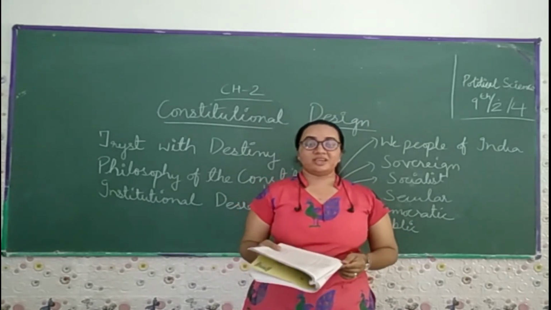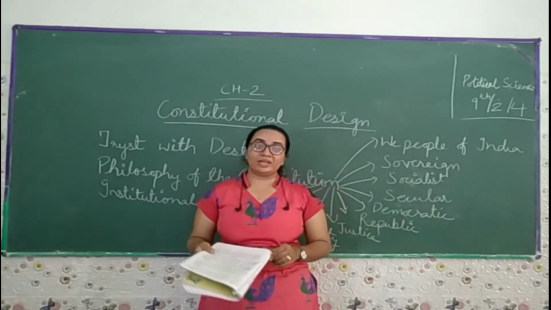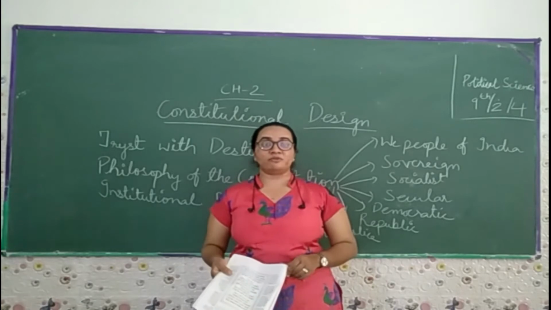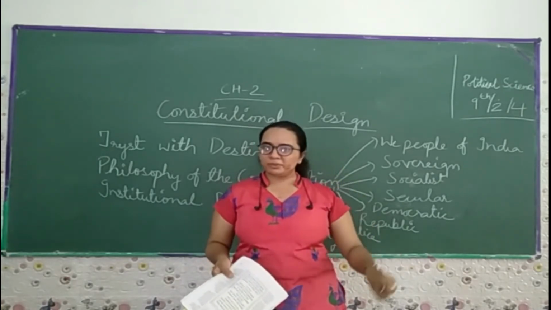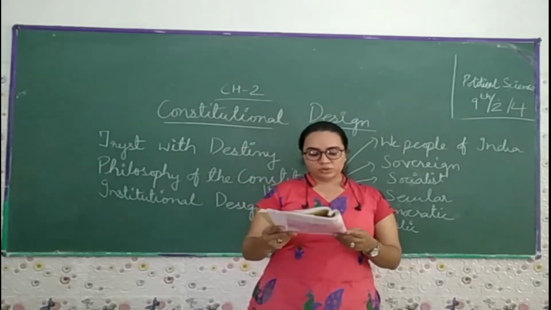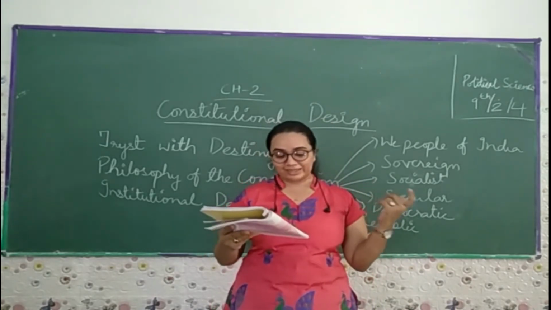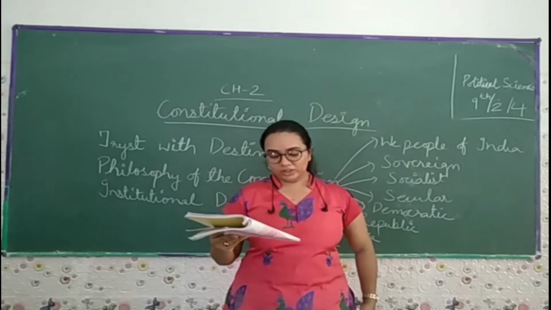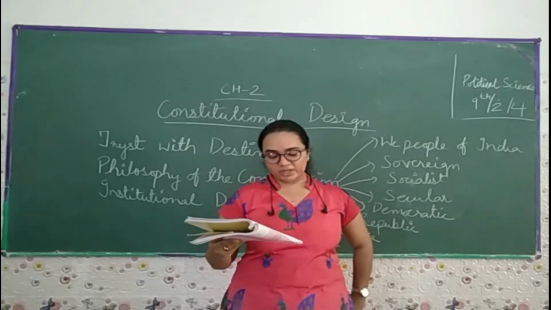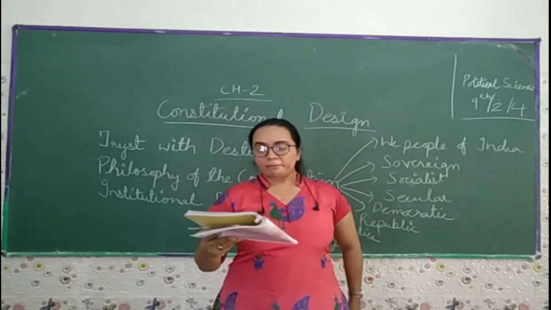Now the democratic, yes, we are a democratic country where we elect our own representatives by casting our vote, one person, one value. So it is the form of government where the people, under equal political rights, elect their rulers and hold them accountable. The government is run according to some basic rules.